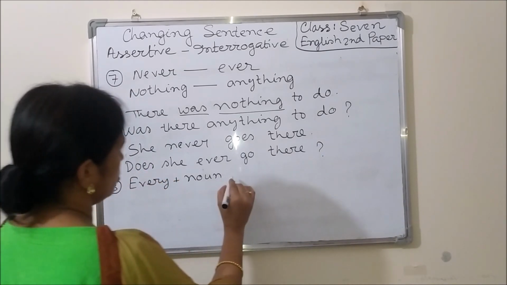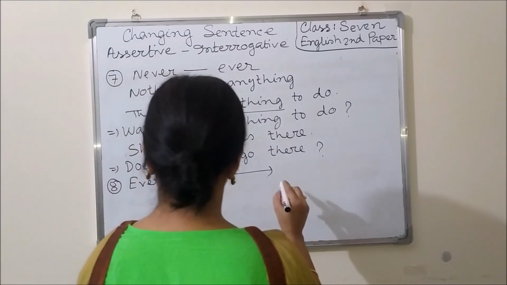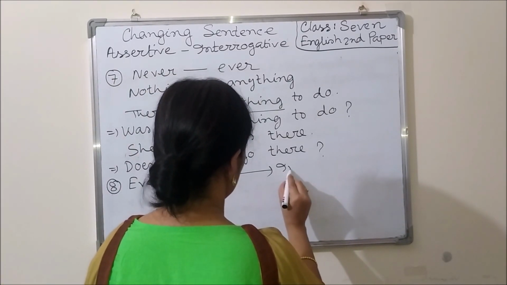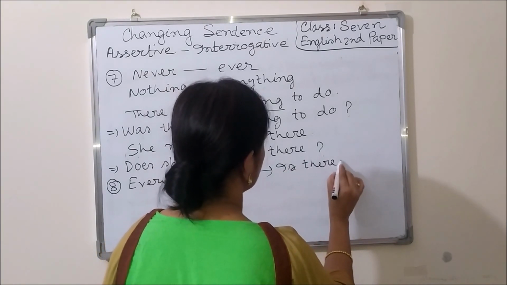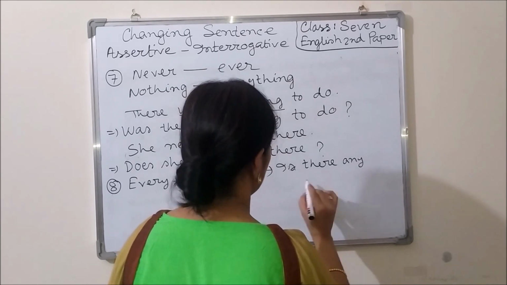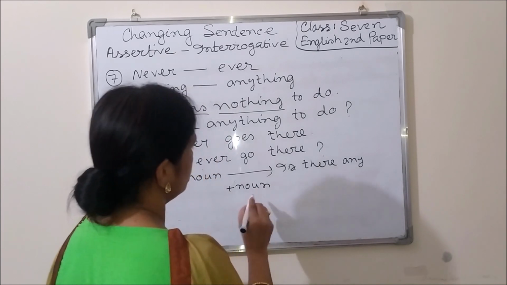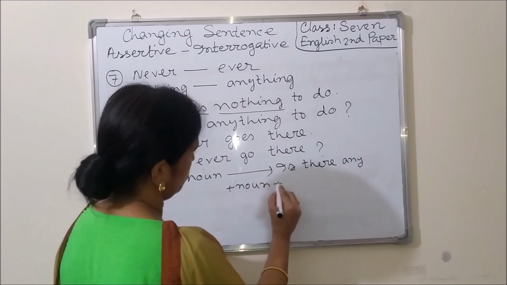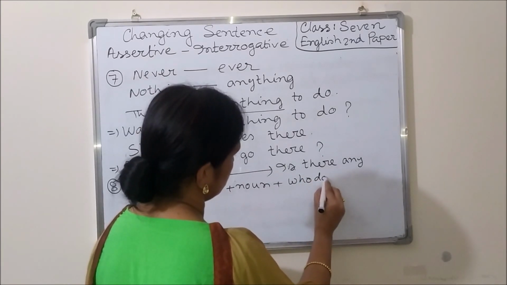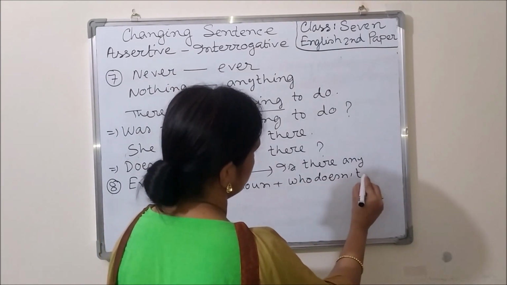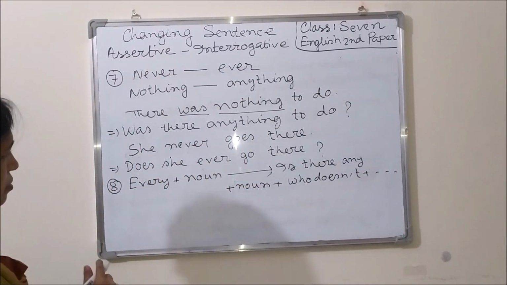If there is every plus noun, we have to use is there any plus noun plus who doesn't plus the rest part of the sentence.